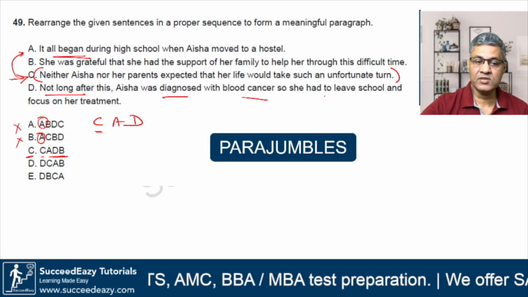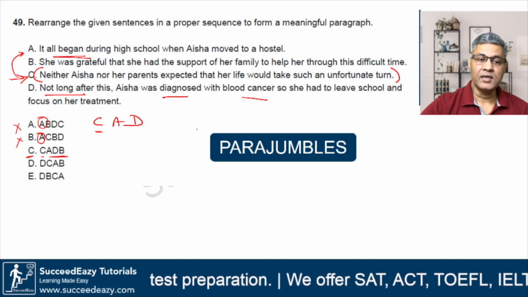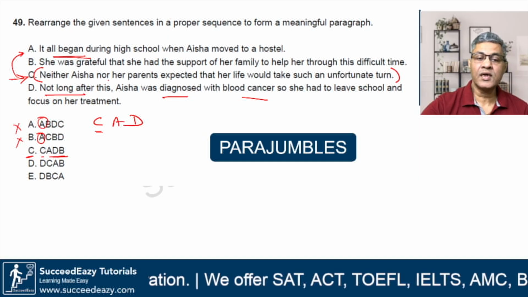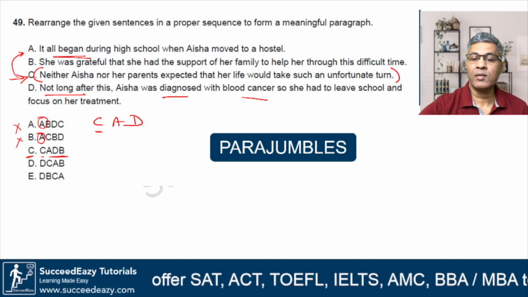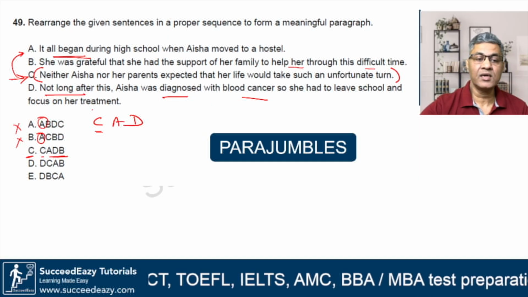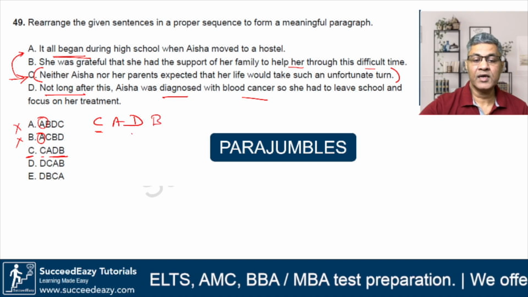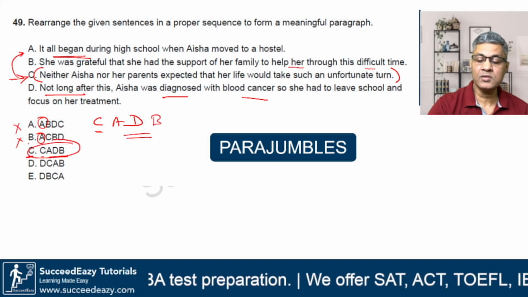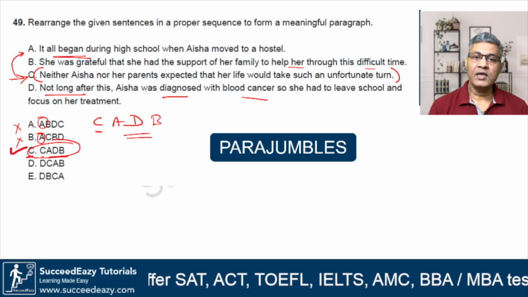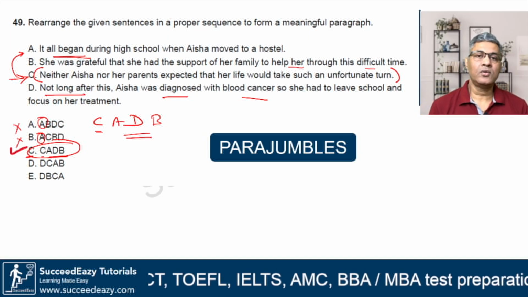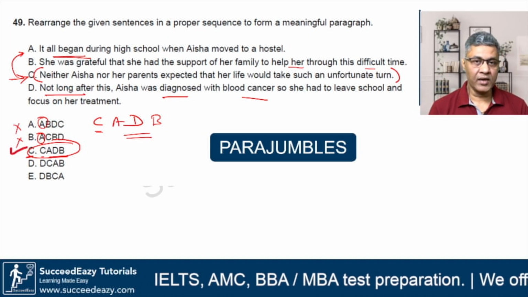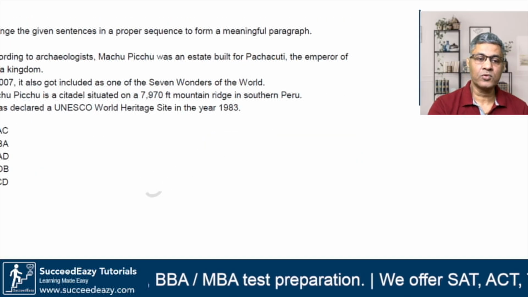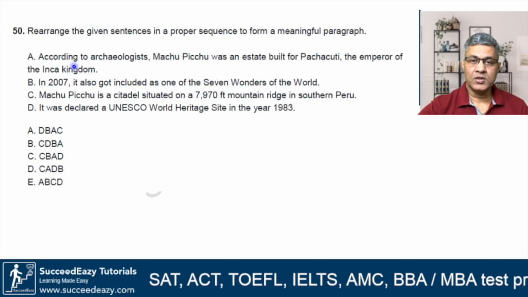But finally, what happened? She was grateful that she had the support of her family to help her through the difficult time. So I'll put B at the end. This makes perfect sense. CADB. So I'll go with option C. That's how we arrive at the right order of sentences when we handle parajumbles. We'll do a few more questions based on this topic. Let's do question number 50.